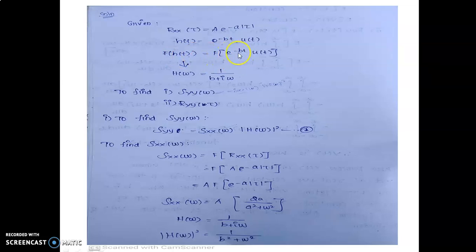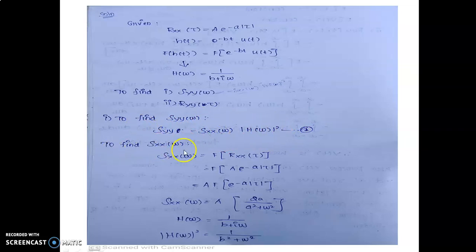So the Fourier transform of e power minus bt into u of t can be written as H of omega equal to, from the previous known result, 1 divided by b plus j omega. To find, first S_yy of omega, second R_yy of tau. First, find S_yy of omega using this result. We know this result.